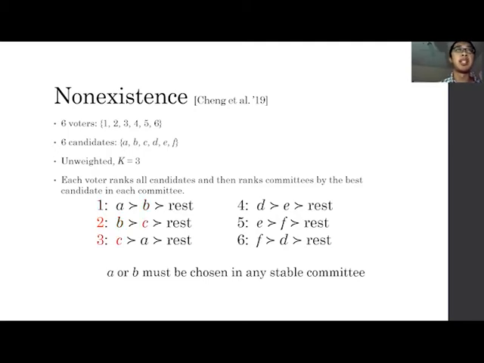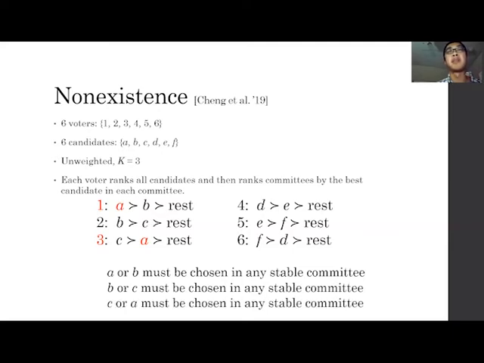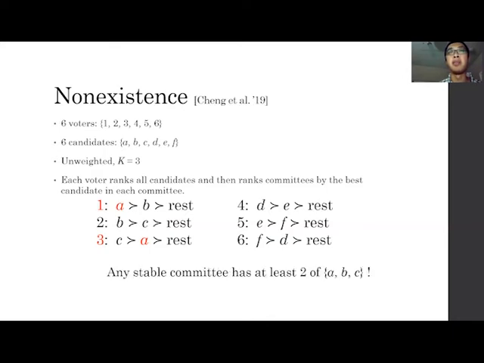And similarly, by looking at voter 2 and voter 3, we know B or C must be chosen in any stable committee, because otherwise 2 and 3 can together select B and deviate. And by looking at 1 and 3, we know A or C must be chosen in any stable committee. So to summarize, we know that among A, B, C, at least 2 of them must be in any stable committee.